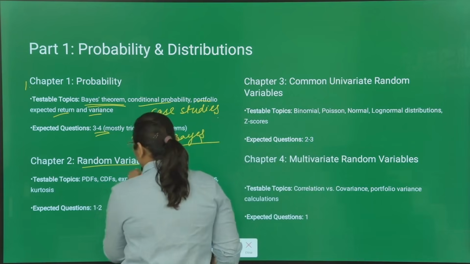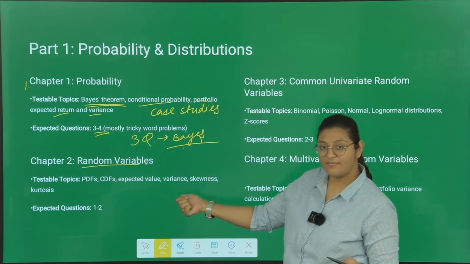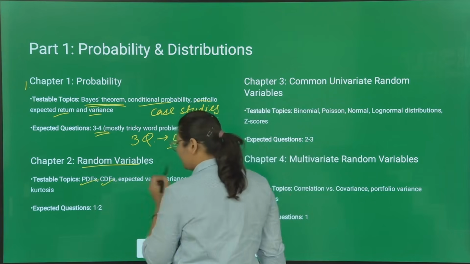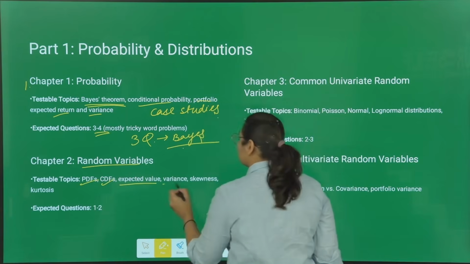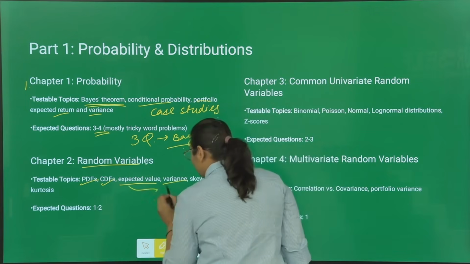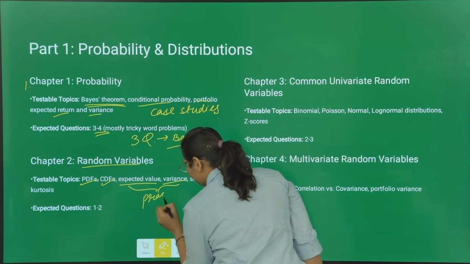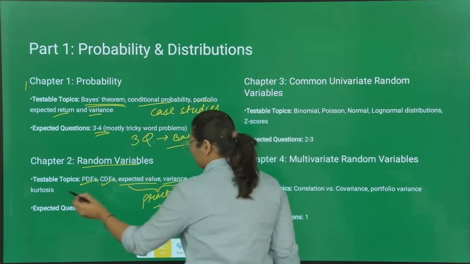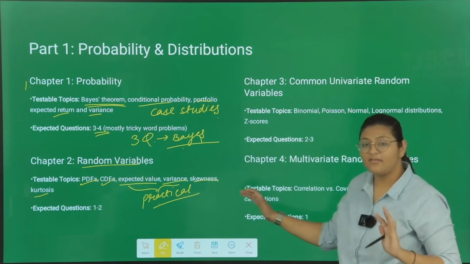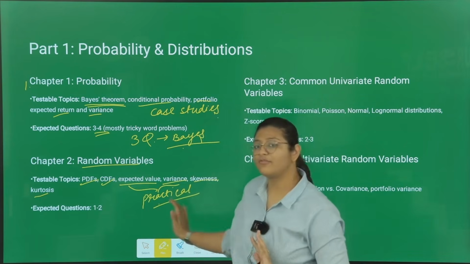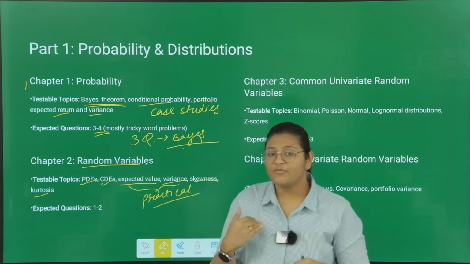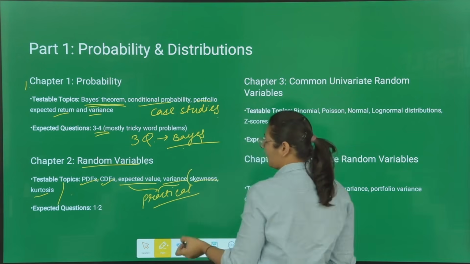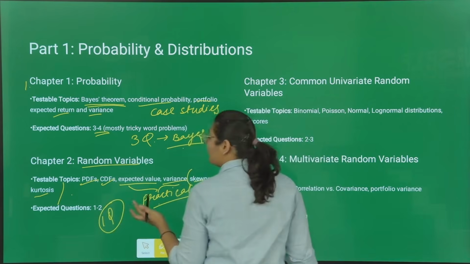Then the second topic is random variables. Random variables is not a very important chapter, but a few topics which you need to know are the probability distribution function, the cumulative distribution function, then mean calculation and variance calculation. Here they can ask you a practical question, so you can directly calculate it in your calculator. Then from skewness and kurtosis they can ask you something theoretical, but they will not ask any practical question here, because they don't want you to remember the formulas of skewness and kurtosis. It is not important. So from this chapter you can expect around one question, not more than one.